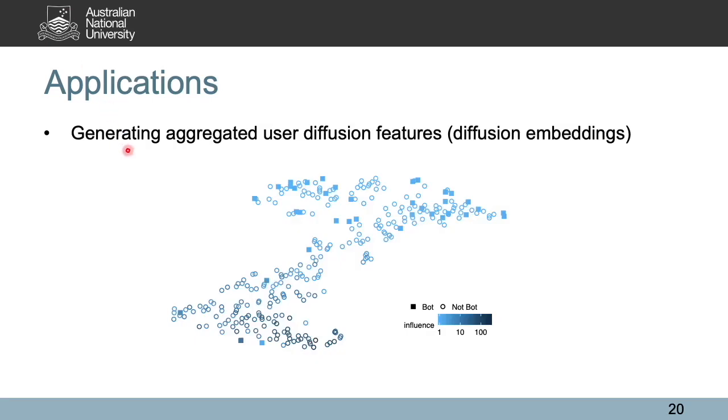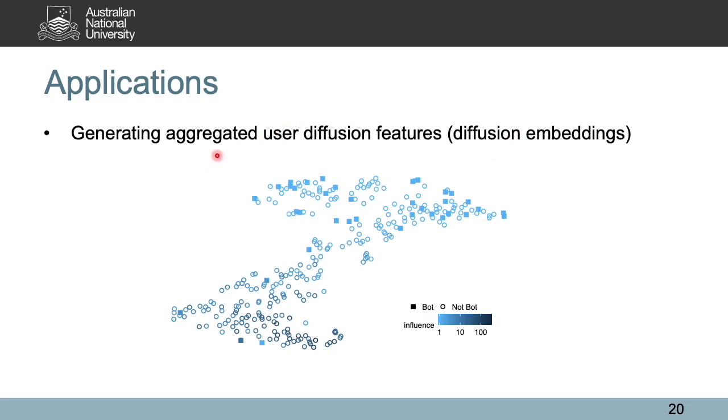Lastly, based on the Reshare cascades initiated by different users, Evently can generate feature vectors which we call diffusion embeddings for each user. Such diffusion embeddings characterize for each user their diffusion patterns. We can then run a standard dimensionality reduction technique called t-SNE and then cluster the users in the latent space.